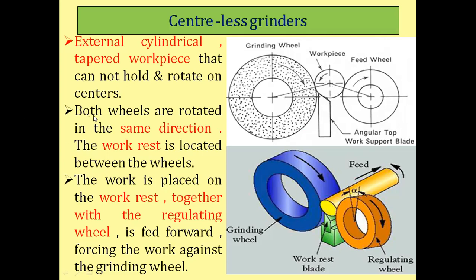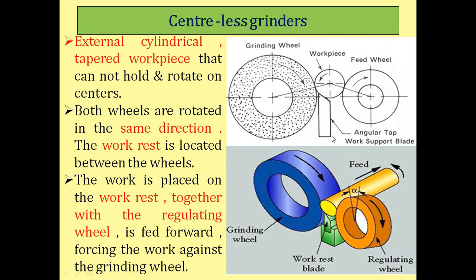Both the grinding wheel and the regulating wheel are rotated in the same direction. In this image they rotate in clockwise direction. When these rotate clockwise, the workpiece will rotate in anti-clockwise direction. The work rest is located between the wheels. The workpiece should not fall down during the grinding process. For that purpose, the work rest blade is used to support the workpiece during the grinding process.